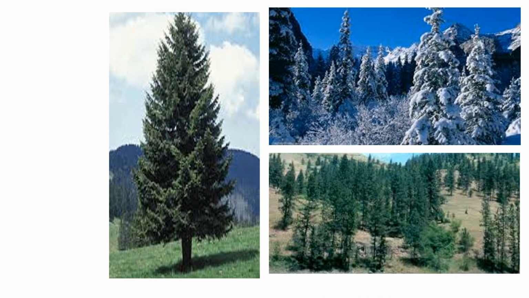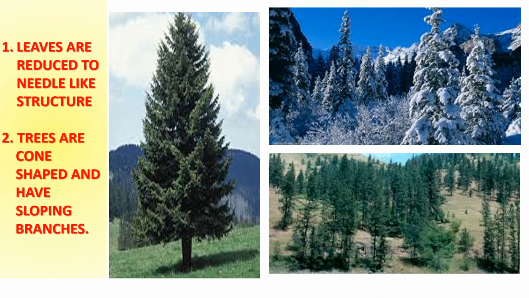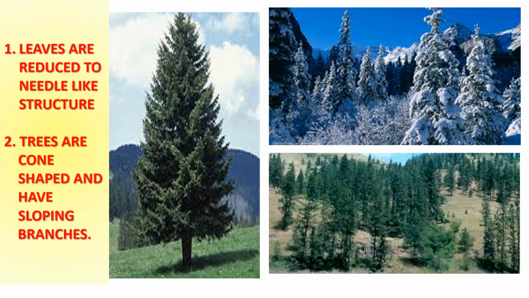So, what are the adaptations in mountainous plants? Trees like pine usually grow on the sloping sides of the mountains since most of the rainwater in such areas flows down the slopes. Very little water is available to the trees. To conserve water, leaves are reduced to needle-like structures. They have a thick waxy coating on their surfaces to reduce the loss of water.